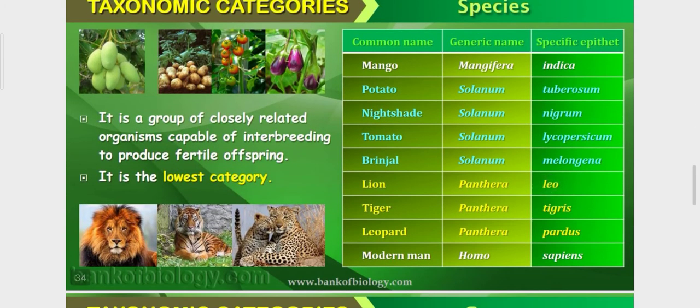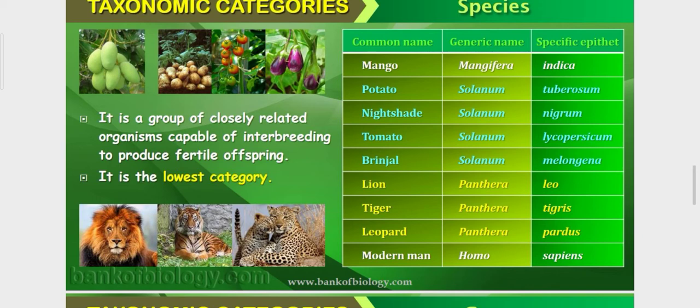Now, the taxonomic category species: it is a group of closely related organisms capable of interbreeding to produce fertile offspring. It is the lowest category. All organisms will be closely related to each other, capable of interbreeding. So interbreeding is possible between these organisms. Like potato, tomato and brinjal, they are interrelated to each other, and their interbreeding produces fertile offspring. This is possible, and this is the lowest category of organisms.